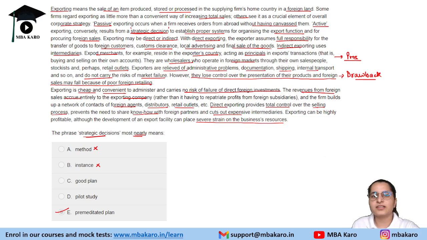Premeditated means everything has been discussed in advance, right? So good plan is not making much sense here. Pilot study is like the initial study, the first phase of study. So pilot study, notice, it has to have a proper plan in advance, premeditated plan, right? I hope this is clear to you.